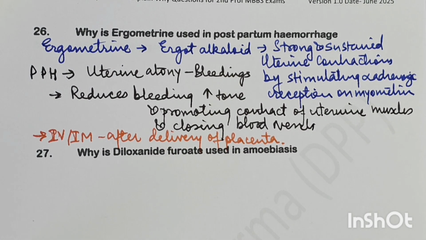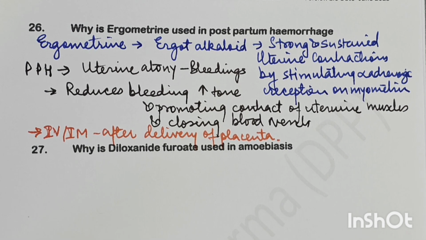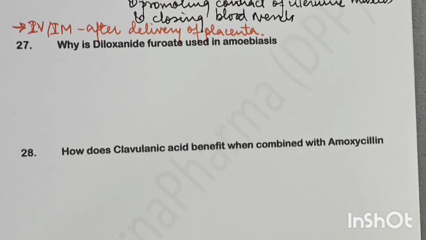It is an ergot alkaloid. It acts on alpha-1 adrenergic and also serotonergic receptors, and it causes strong and sustained uterine contractions. Now in PPH, due to uterine atony, there is bleeding. The vessels which are there in the uterine muscle wall are not able to constrict. So it reduces this bleeding by increasing the uterine tone, and it also promotes the contraction of uterine muscles and constricts the blood vessels. So that is how it is effective in PPH.